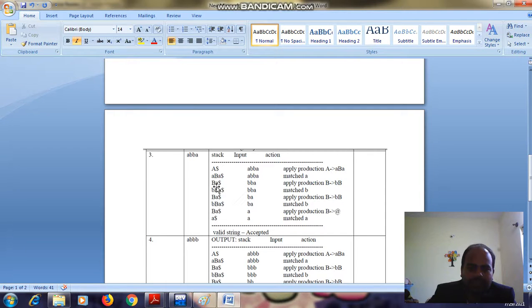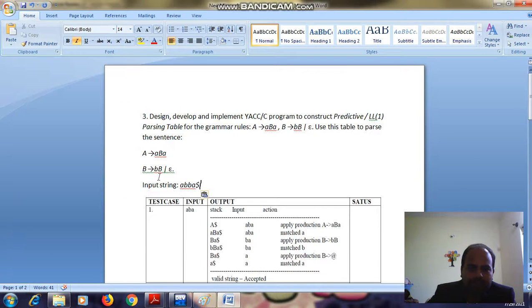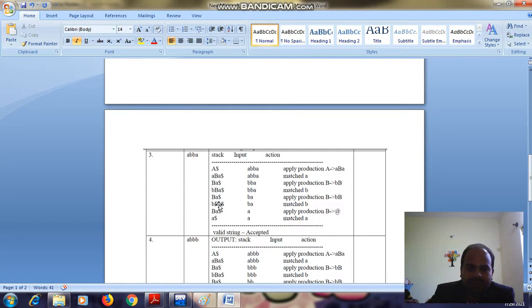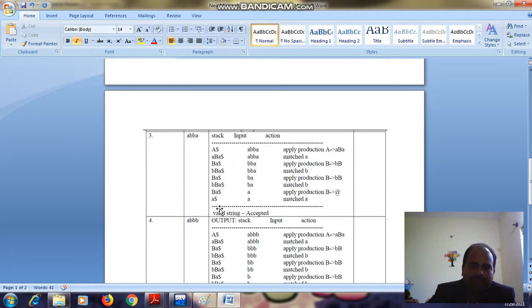Then B will be replaced by bB, so bBa. So bb is matched and cancelled. Then what is left is Ba, and in the input a is left. Again B will be replaced by epsilon, so nothing will be there, only a dollar. So a got matched and is removed. So in the stack only dollar is left and in the input nothing is left. So it is a valid string.